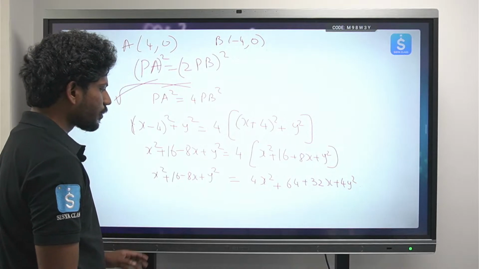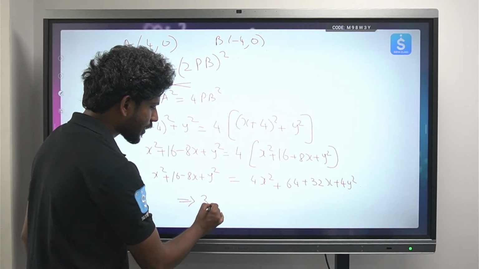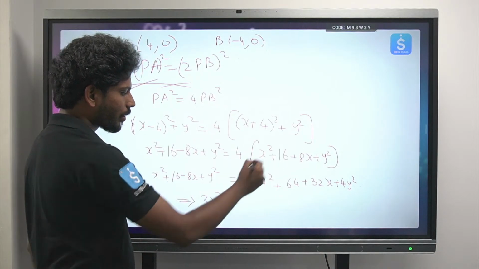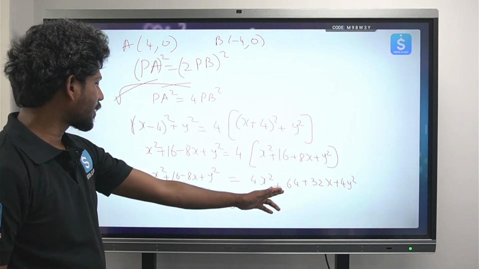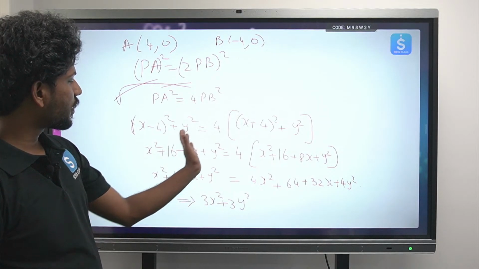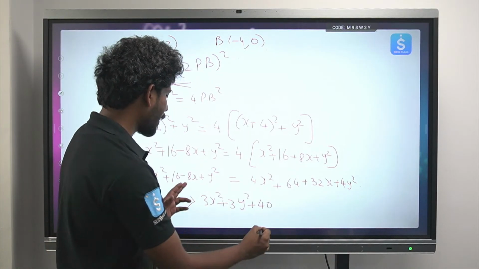Okay, so now you can shift everything to one side. So 3x square, and again y square, if you send it there, that will be 3y square. And the 32x is here. If 8x is shifted to that side, it will be 40x.